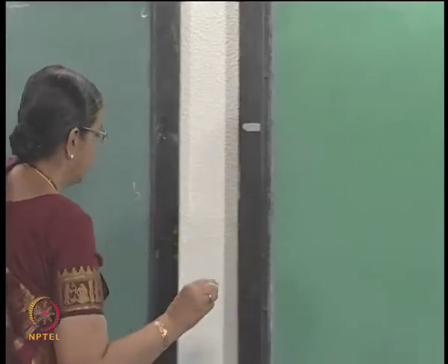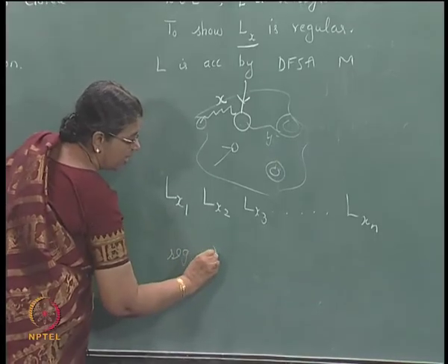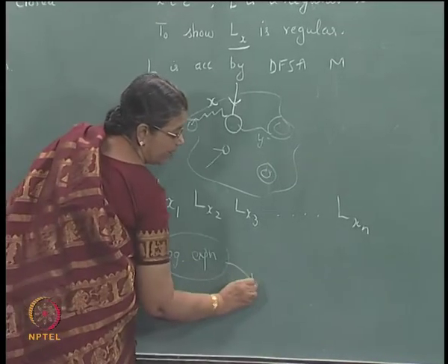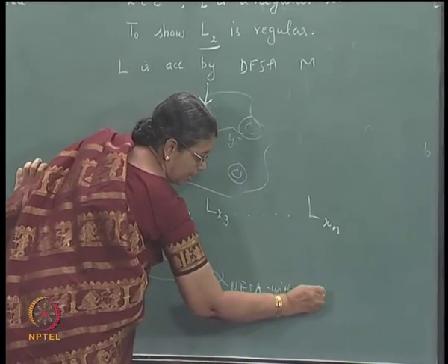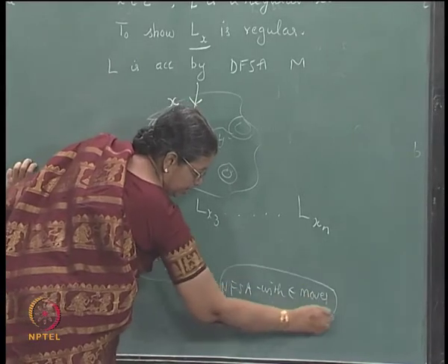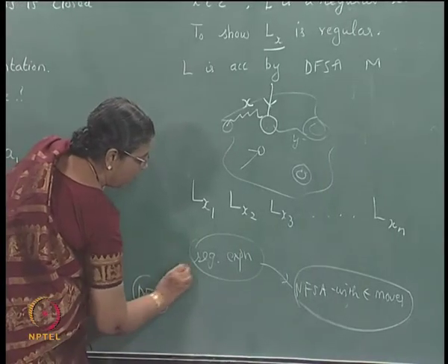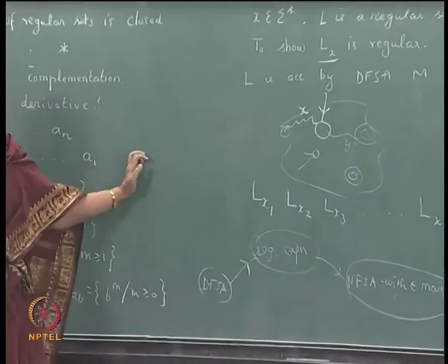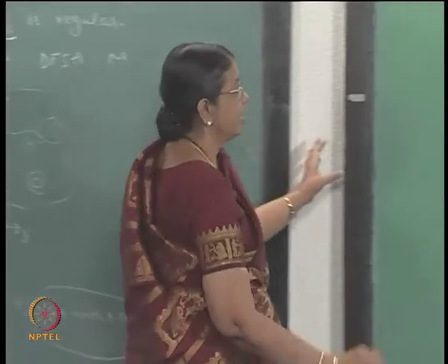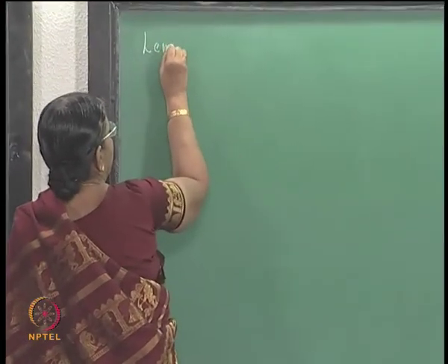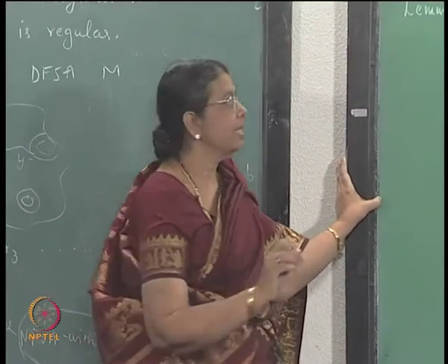Okay, this we will use now. We have considered, given a regular expression, how to construct an NFSA with epsilon moves. Now, today we shall consider, given a DFSA, how to find the regular expression. I will recall one theorem which we studied in the last semester, this lemma or theorem, whatever it is. Please recall this result.